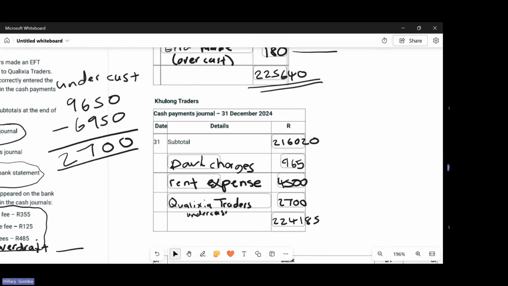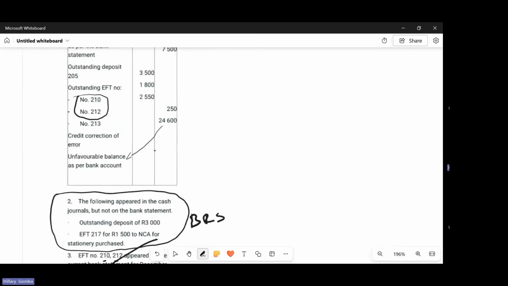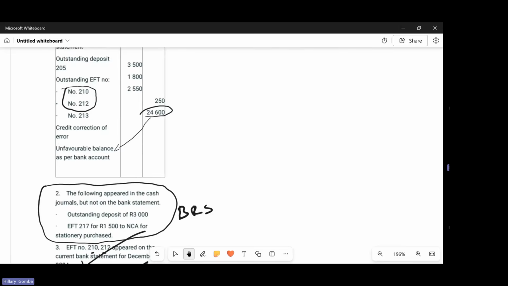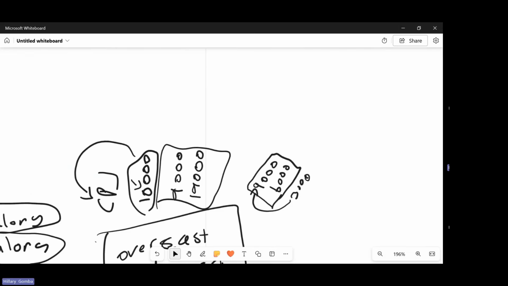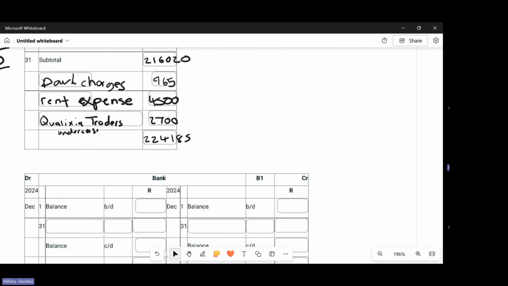So we need to go back to number 1, where they told us that we had an unfavorable bank balance of 24,600. And remember, a bank is an asset, right? Do you all agree? A bank is an asset to the business. And we know that assets increase on the debit side and decrease on the credit. So if it's decreasing on the credit and they told us that we have an unfavorable balance for bank, it's on the credit side.